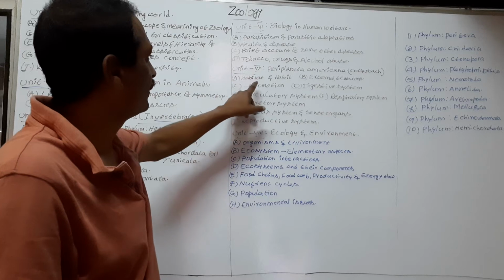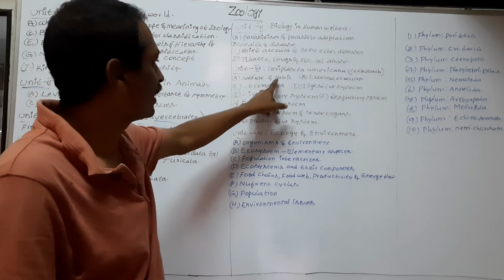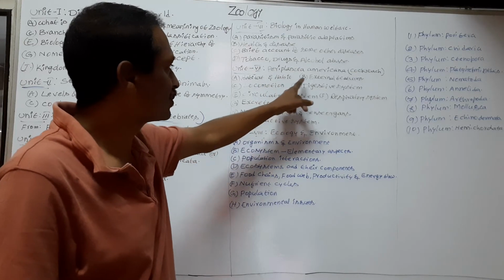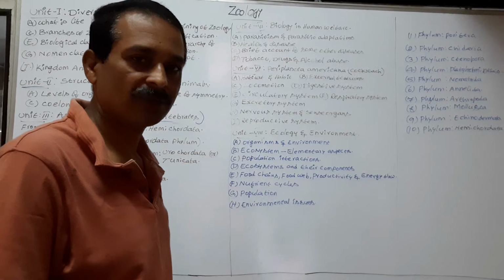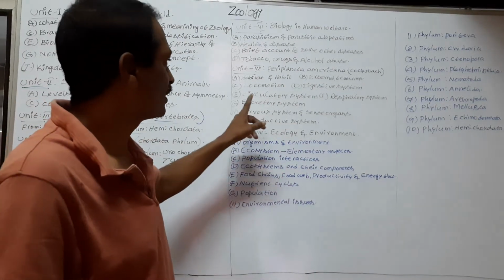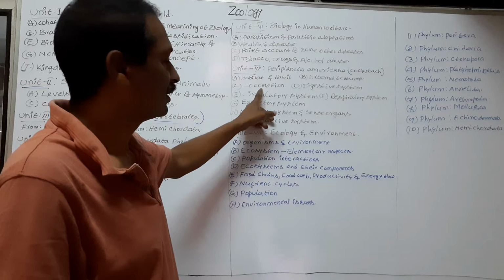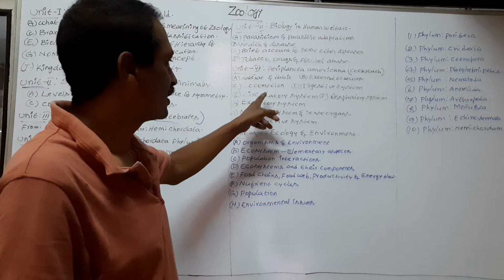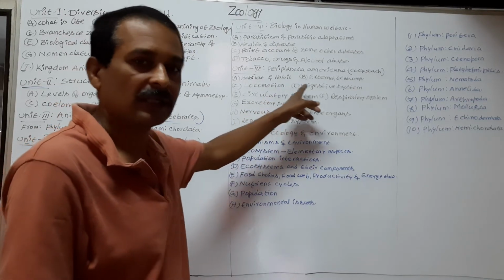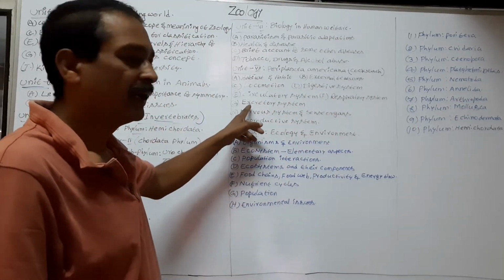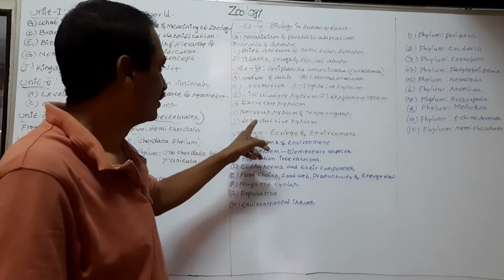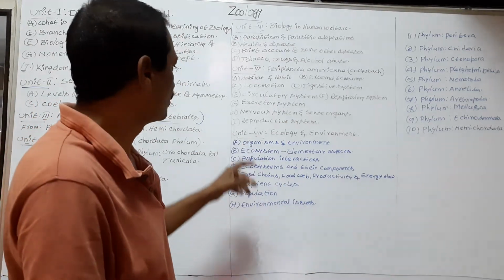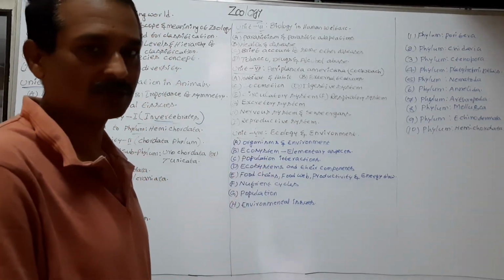In this unit, we discuss the habitat and habit of cockroach, external features of cockroach, locomotion in cockroach, digestive system, circulatory system, respiratory system, excretory system, nervous system and sensory organs, and reproductive system of cockroach.